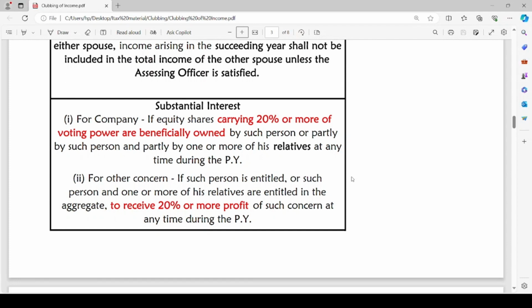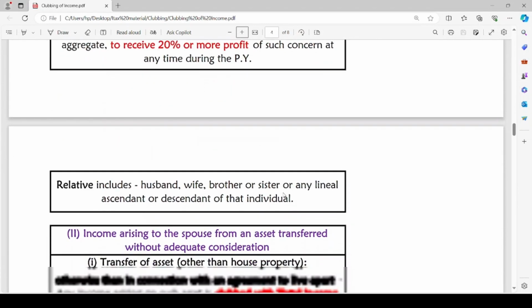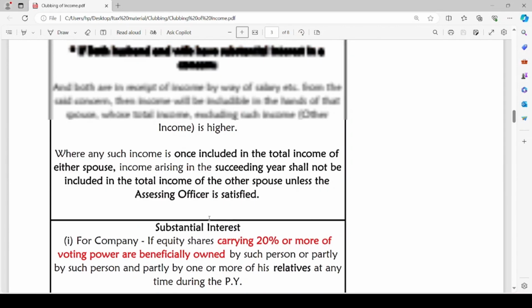For other concerns other than companies, at any time during the previous year, if assessee himself on his own individually, or assessee along with his relatives, is entitled to receive profit of 20% or more of such concern, in such a case he is said to have substantial interest in such concern. Relative includes husband, wife, brother or sister, or any lineal ascendant or descendant of such individual. So now we know the meaning of substantial interest.